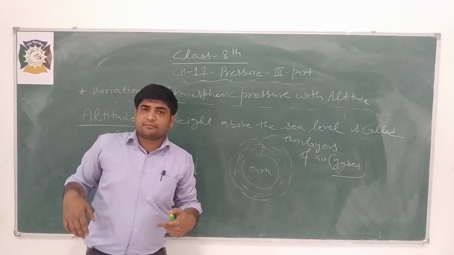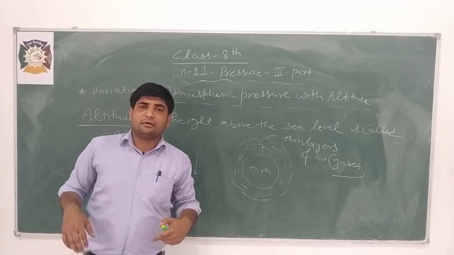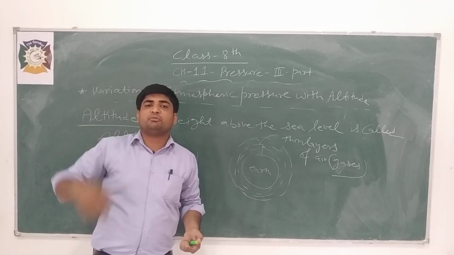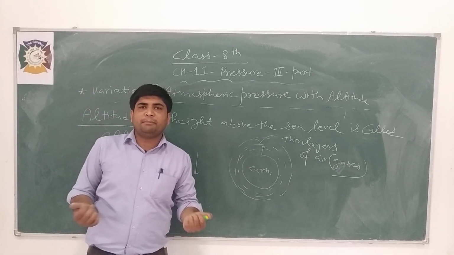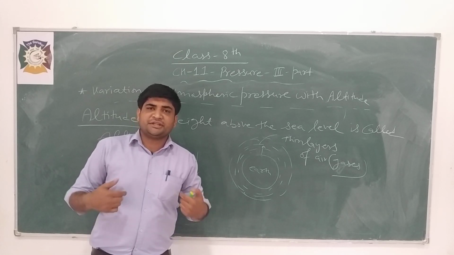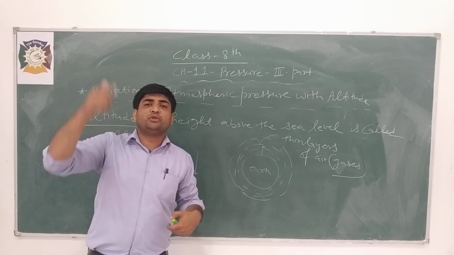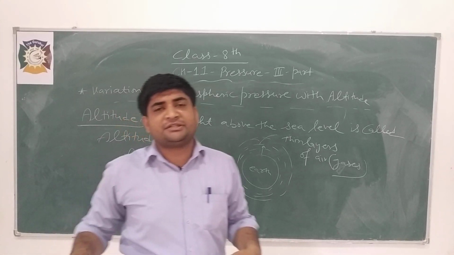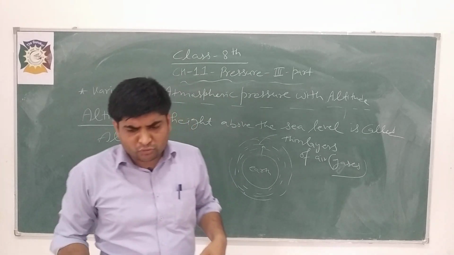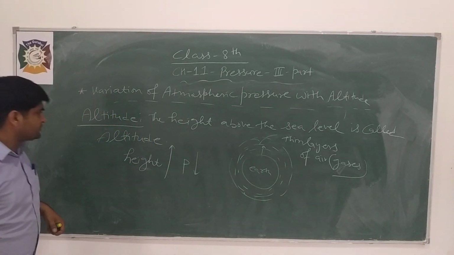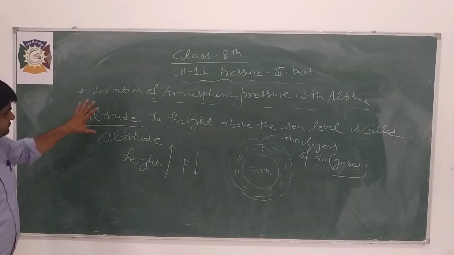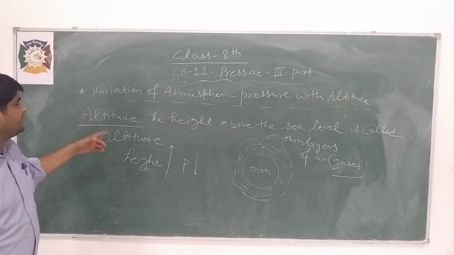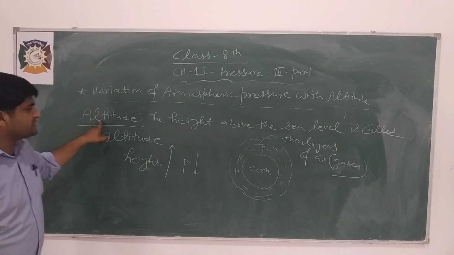In that case, internal pressure is greater in comparison to the outer pressure, that is, atmospheric pressure. Due to this imbalance between internal pressure and atmospheric pressure, we feel discomfort. So these are the examples of how atmospheric pressure changes with altitude. Altitude basically means height.